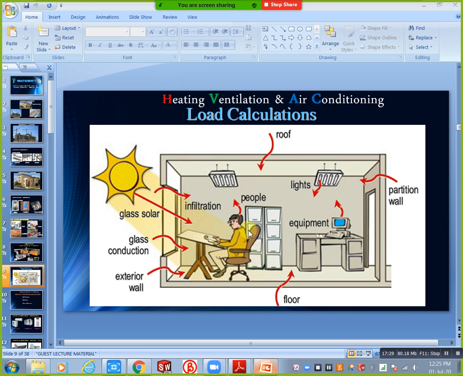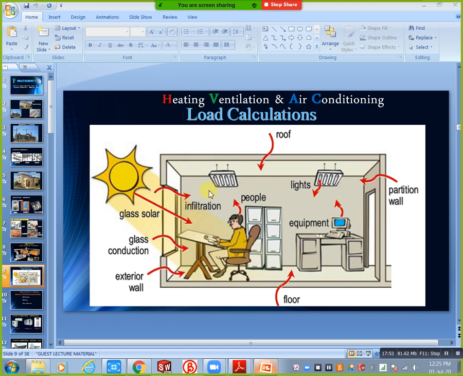Infiltration. For example, take your window: we have some gap between the window and our wall. That gap, simply we say cracks. You will consider those cracks as infiltration. Through those cracks some air passes to the inside. That's why you consider it as infiltration. These are all heat gaining ways for one room.